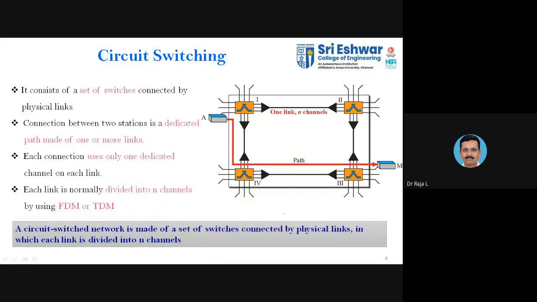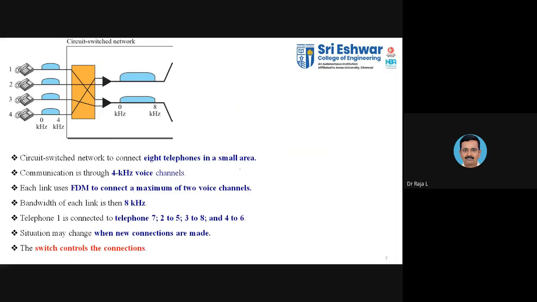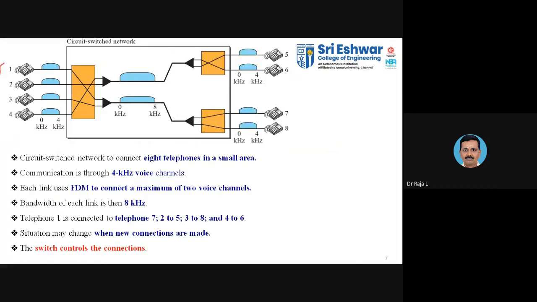You will employ more switches with the TDM or FDM concept. The normal application of circuit switching is the telephone network. All telephone networks use the circuit switching concept. Here the circuit switched network is connected to 8 telephone lines in a small geographical area. You have 4 inputs and 4 outputs, so totally 8 telephones within a small geographical area.